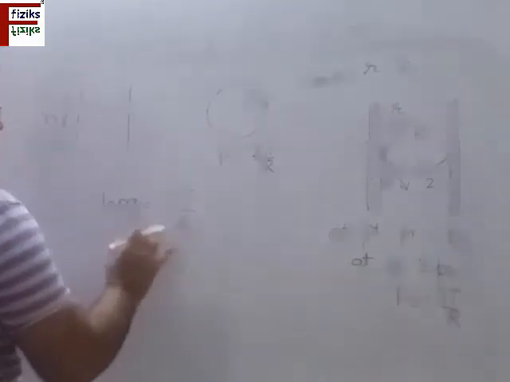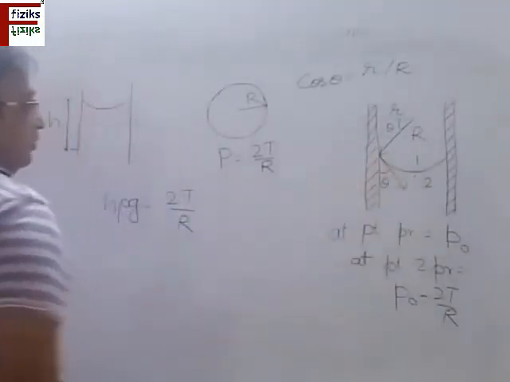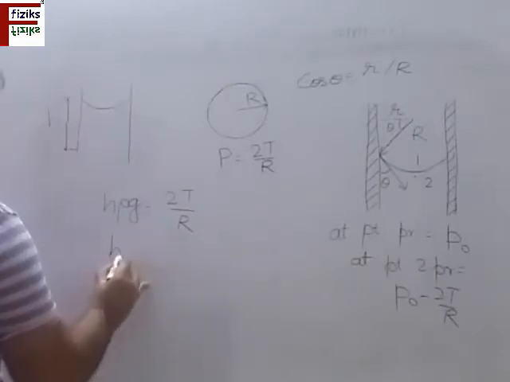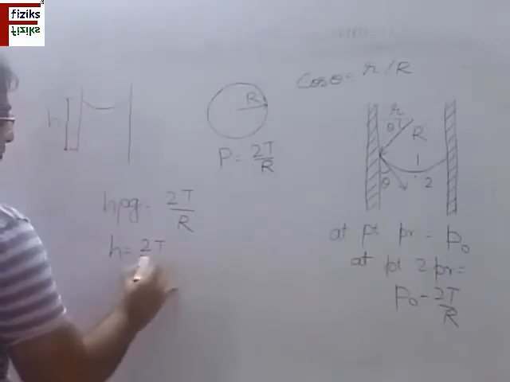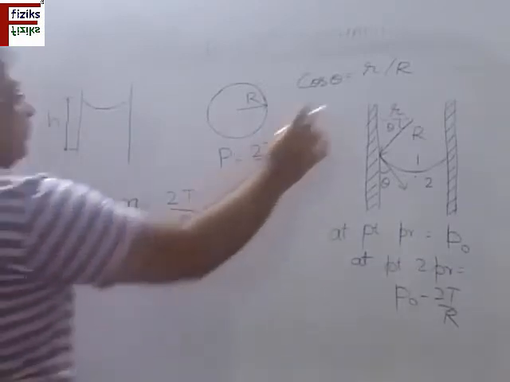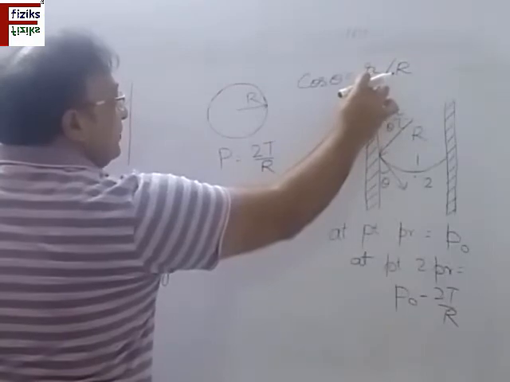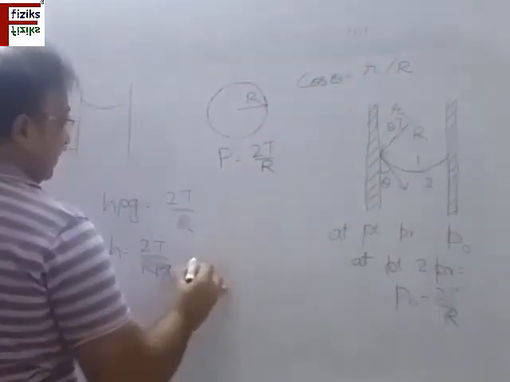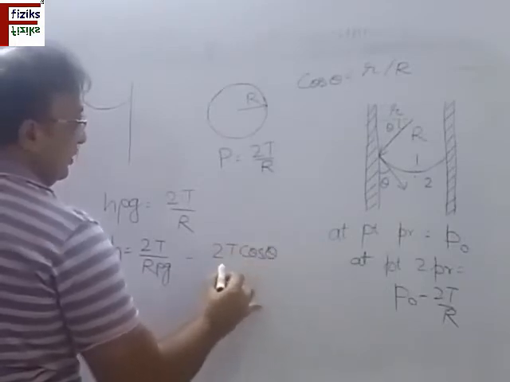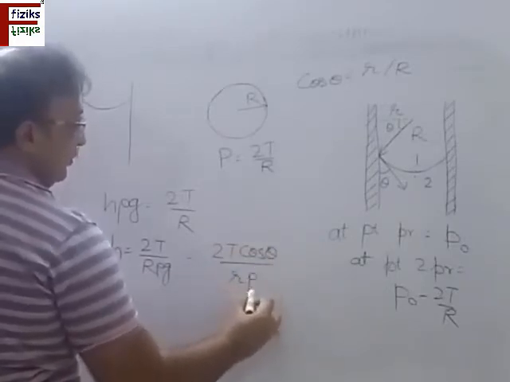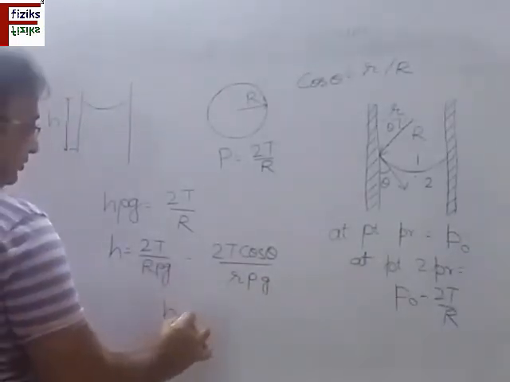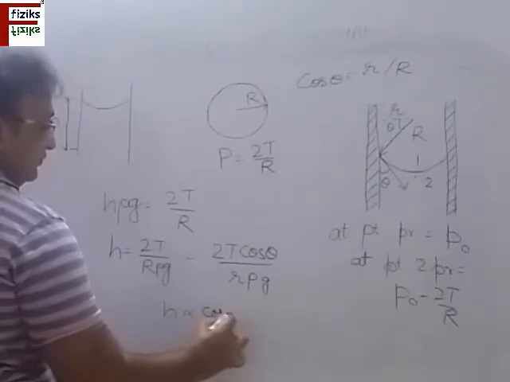So when these two pressures become equal at point 1 and point 2, the rise of the liquid stops. So I can write h is 2T by r rho g. And we can put the value of r in terms of tube radius from this equation. So this is 2T cos theta divided by R rho g. So h directly depends upon cos theta.